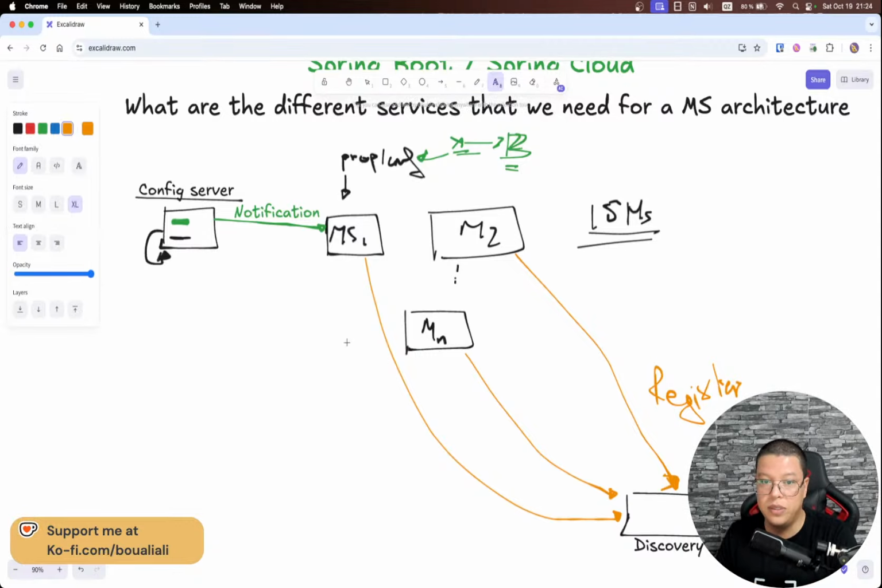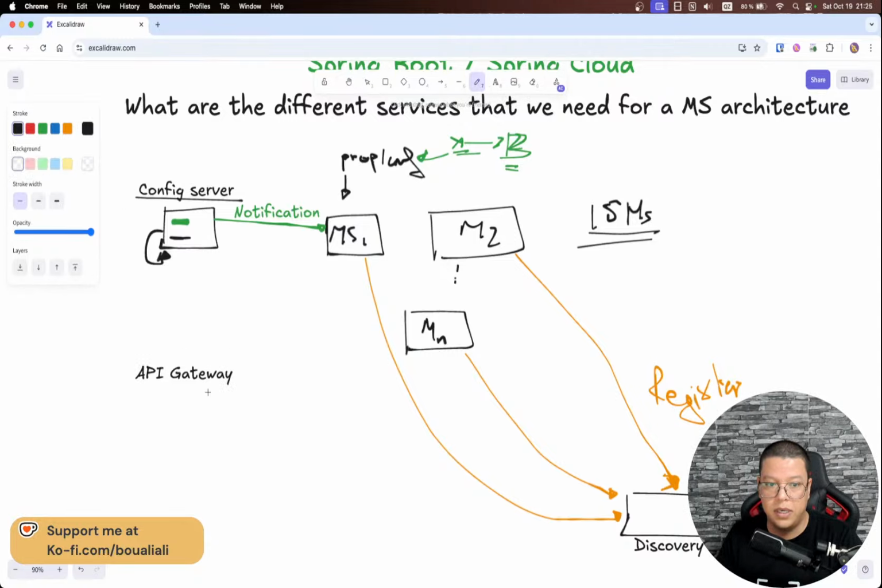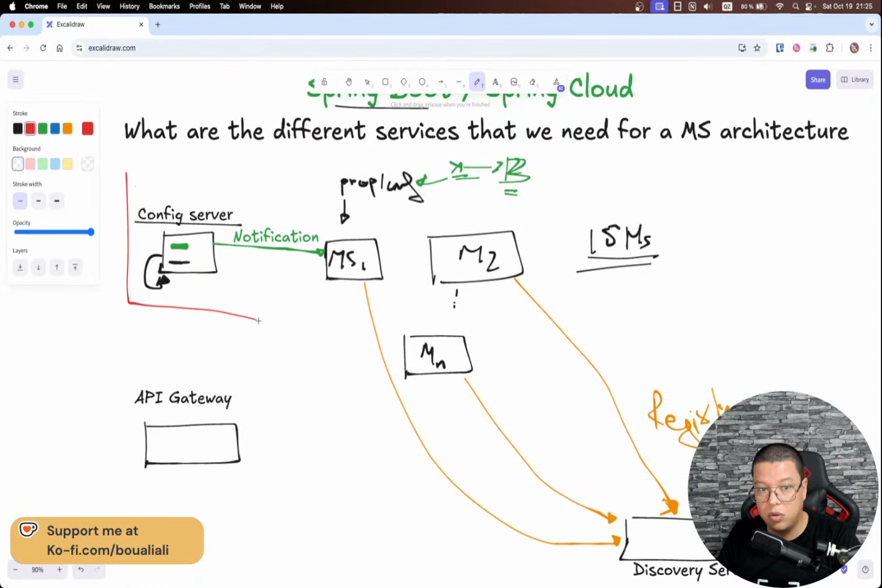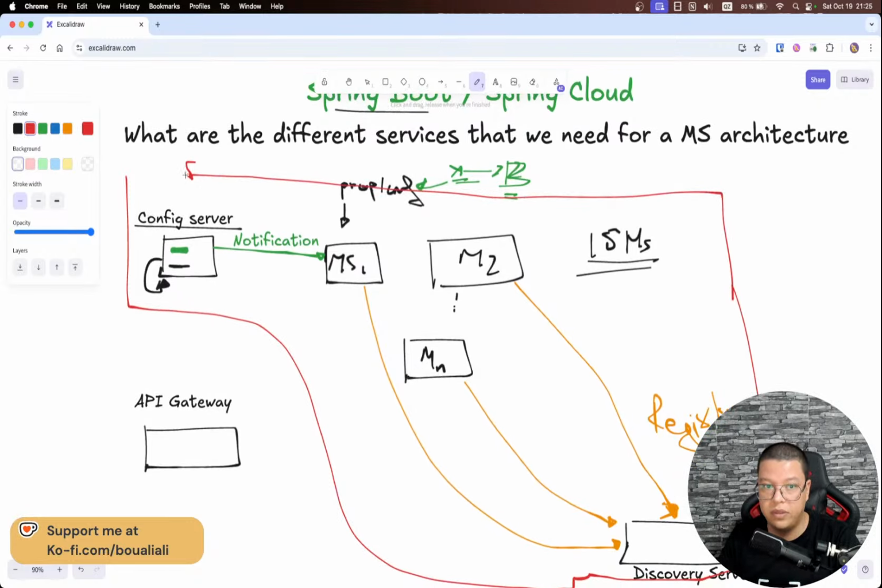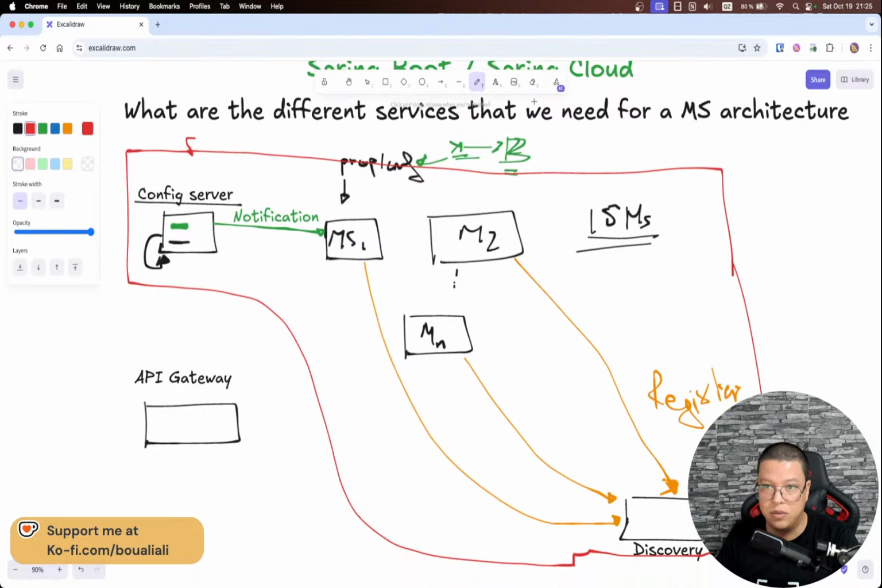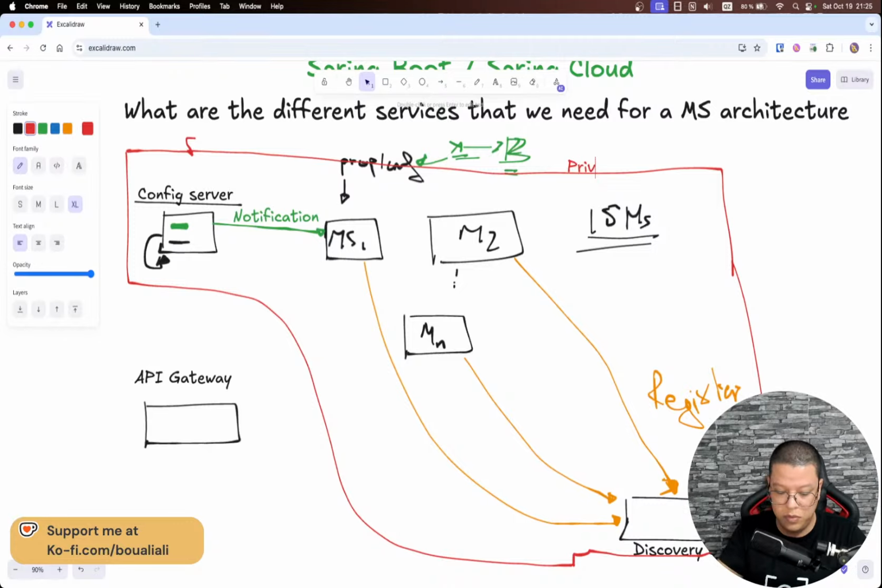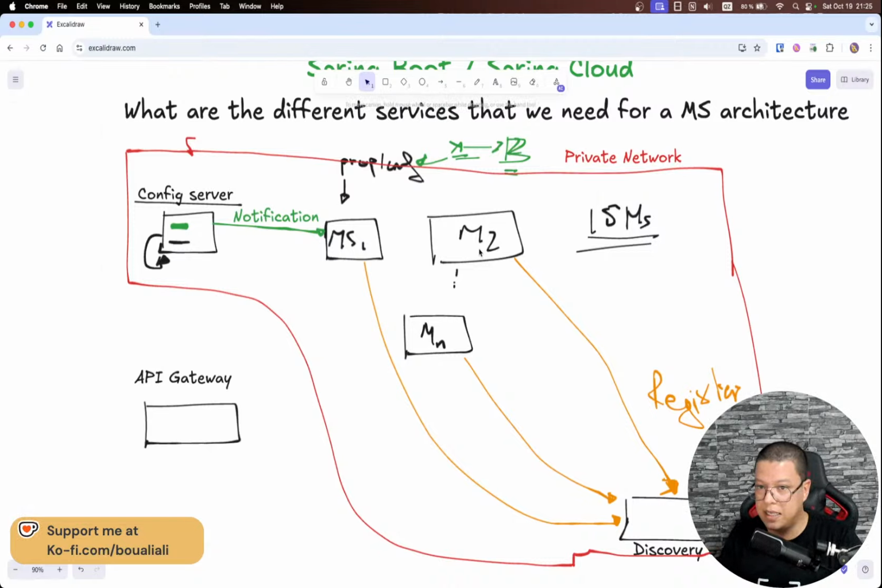So here we need to talk about our API gateway. There is one thing which is very important: all the infrastructure and all the different microservices need to be part of a private network. Sorry for the drawing, I think it's bad, but it's okay. So this one should be a private network. A private network means that no one from the outside can access a single microservice in here.